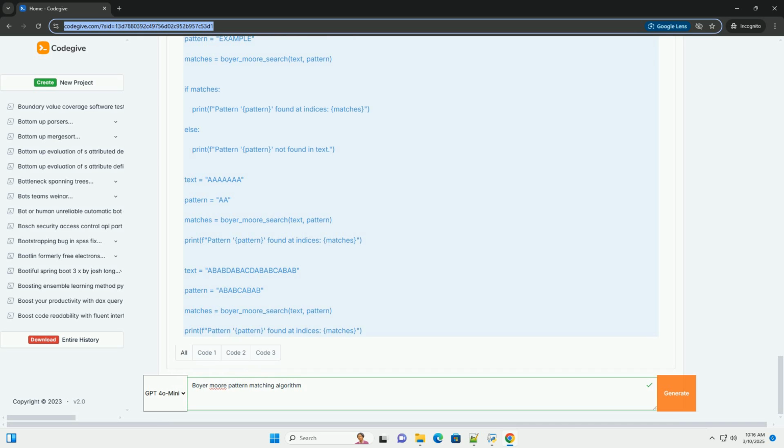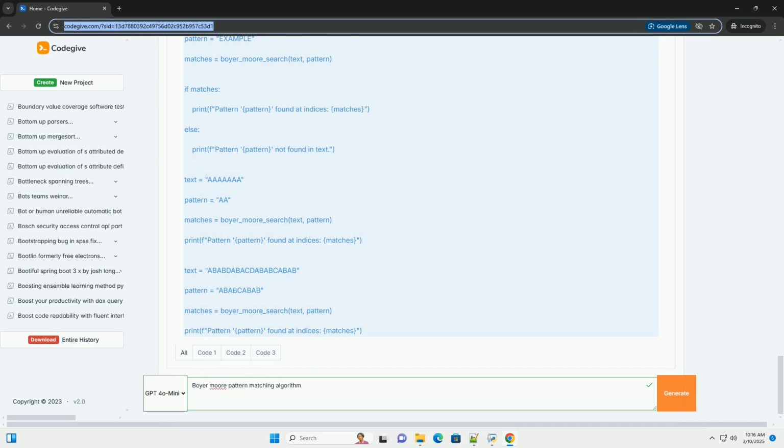Explanation of the code. bad_character_heuristic(pattern): this function creates the bad character table. It iterates through the pattern, storing the last index of each character in the bad_char_table dictionary. boyer_moore_search(text, pattern): this is the main search function.